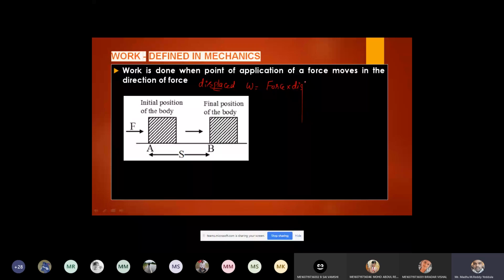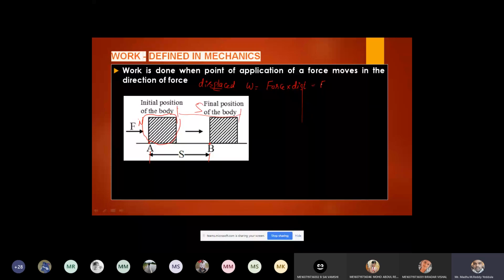Now you can see here, let us assume initially the body is resting on a horizontal floor. Let a force of magnitude F Newton be applied on the body. Let us say initially the body is at point A. Due to the force applied, the body gets displaced from its initial position A to B. During this travel, the body covered a distance S. Always we can measure distance from starting point to starting point or ending point to ending point. This is S, right? So according to the definition, work done equals force into displacement.